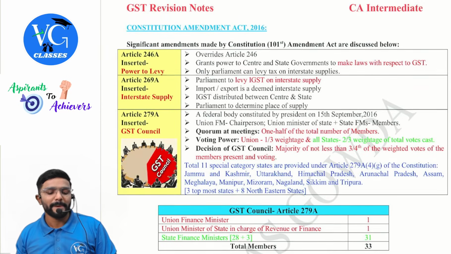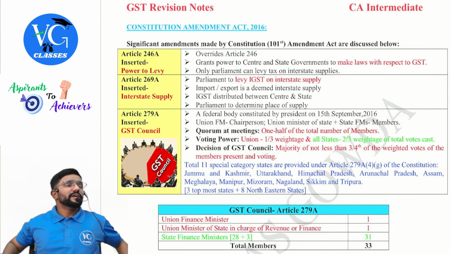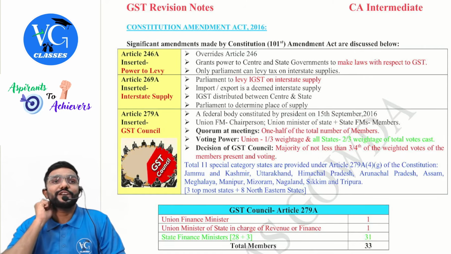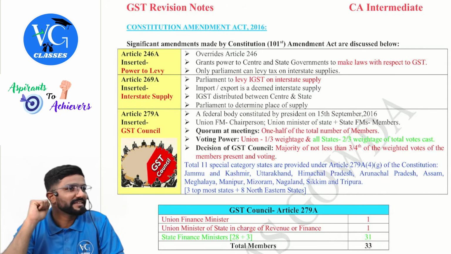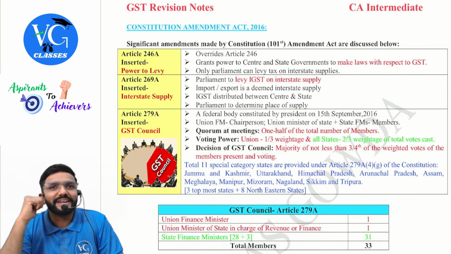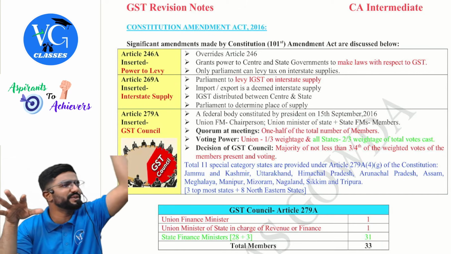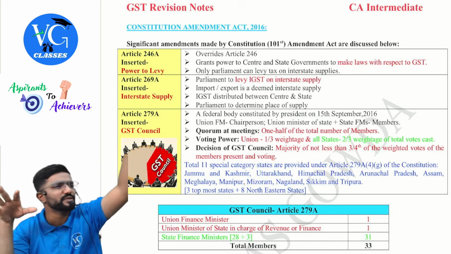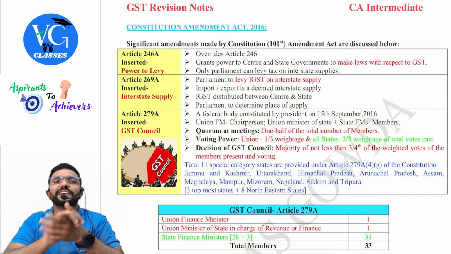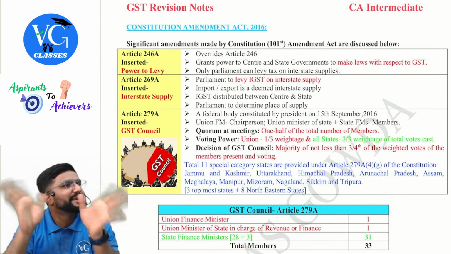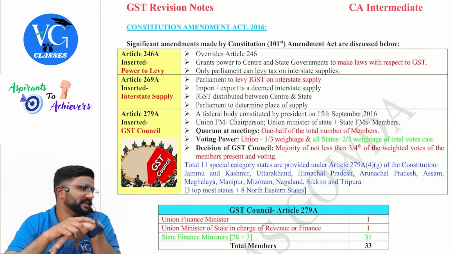No. Now, sir, we learned while you were teaching income tax, you told us no tax can be levied except by the authority of law. Which means from the constitution, first authority should be given to any government to levy tax. Before 2017, the government didn't have any power to levy GST. They had the power to levy central excise duty, then VAT, sales tax, service tax. They had all that power. But GST, they didn't have the power. Now what did they do? They took the power. How? By amending the constitution. They amended the constitution, took the power, and made the law with respect to GST.